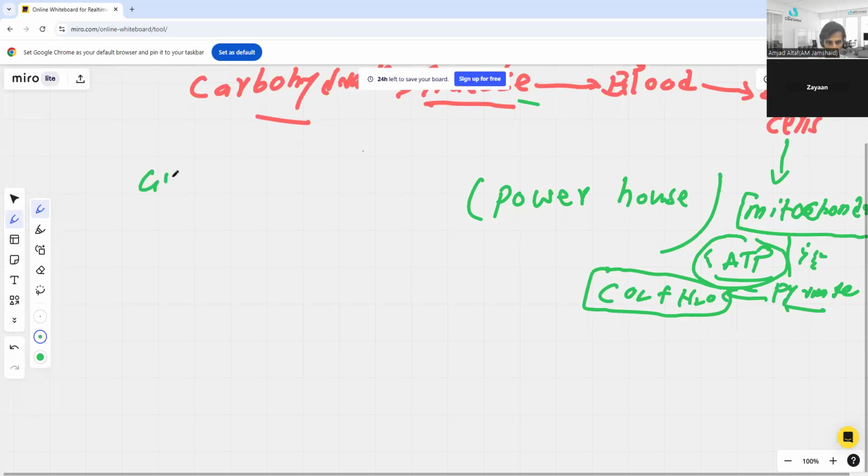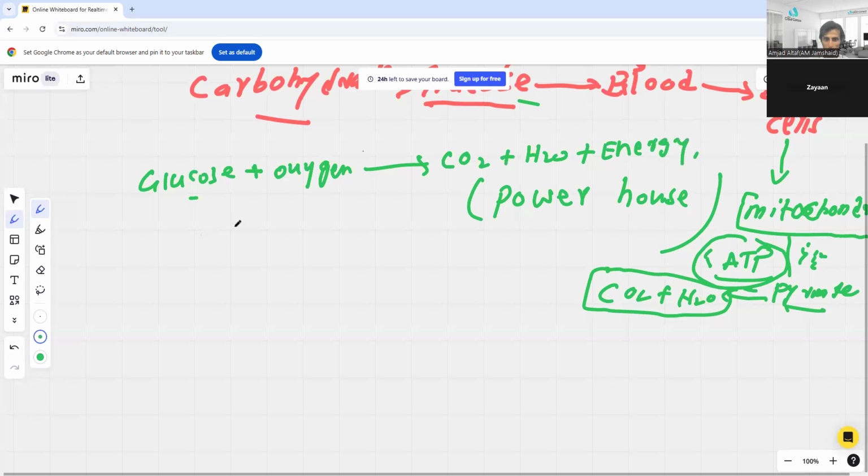Glucose actually is broken down in the presence of oxygen. Let me write the chemical equation which is involved in the process of respiration. So this is glucose. Then we have oxygen. Here it would be converted into carbon dioxide plus water plus energy. Okay, it's a chemical equation.